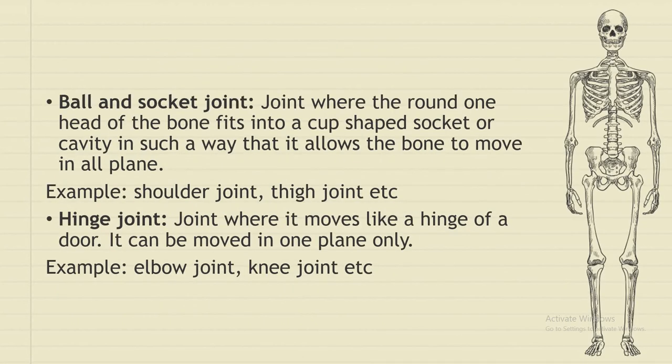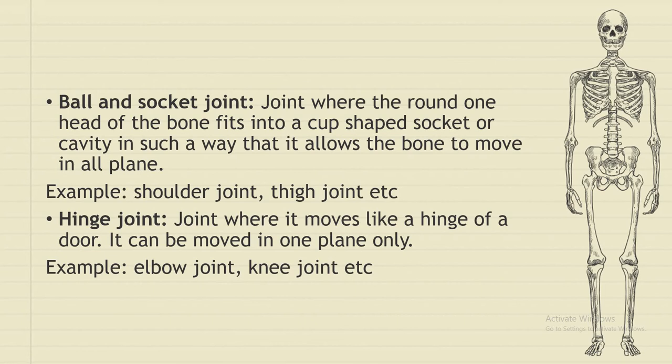Now there are two more examples of synovial joint, like ball and socket joint and hinge joint. What is a ball and socket joint? It is a joint where the round head of the bone fits into a cup-shaped socket, which allows the bone to move in all planes, like a shoulder joint or thigh joint. If you look carefully at the shoulder joint, we can move our hand from the shoulder joint in all planes.